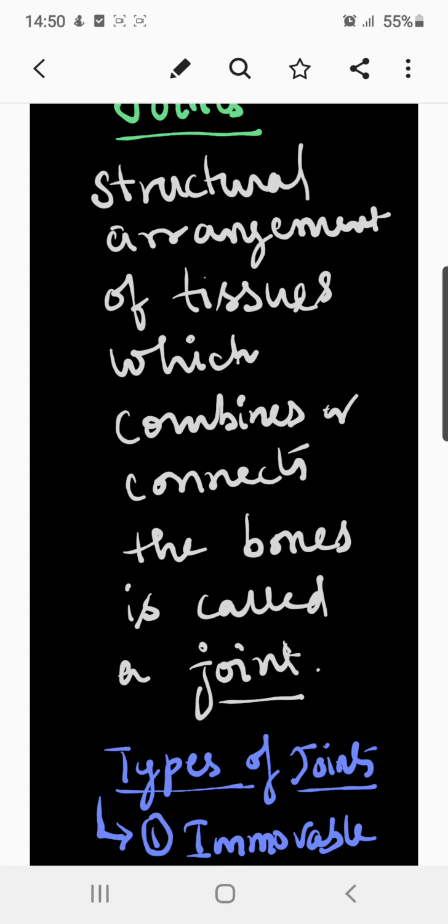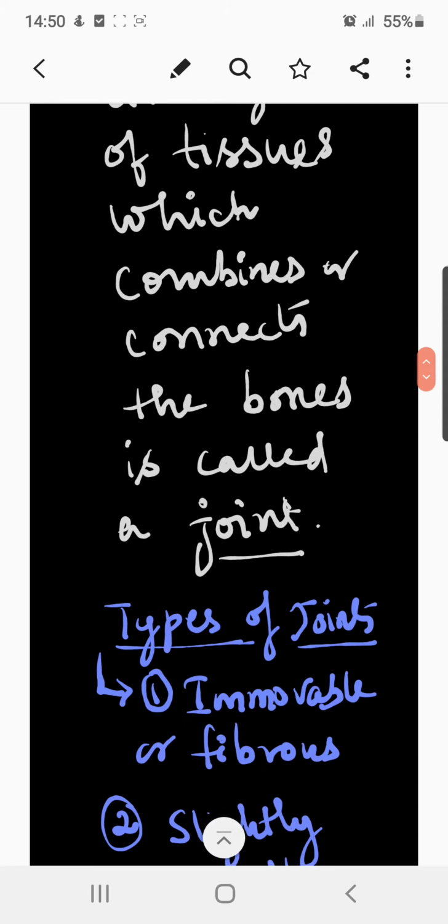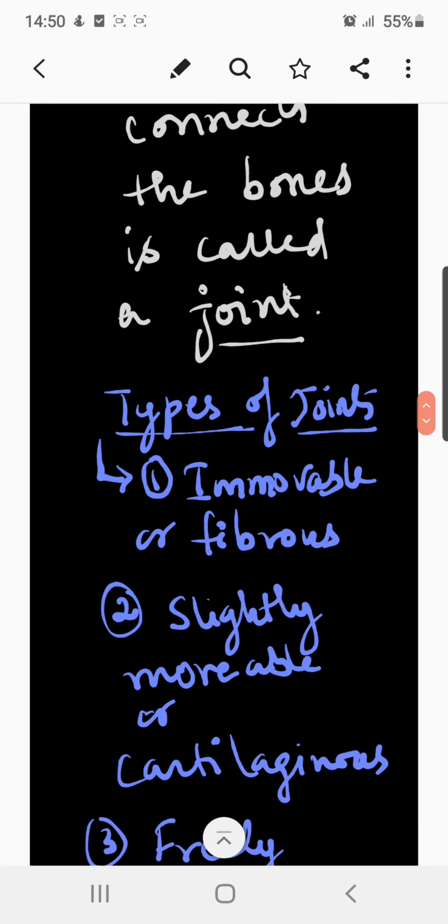When we classify joints biologically, they are of three types. One is the immovable joint, also known as the fibrous joint. In most immovable joints the bones are fixed, like the cranium, or the skull bones, and the tooth sockets, in which the movement of the bones is hindered and they are held firmly together by bundles of strong white collagen fibers.